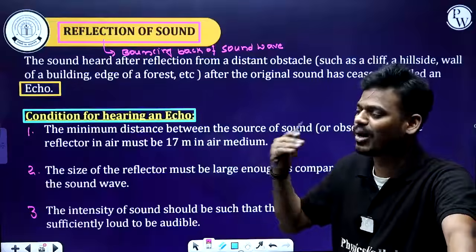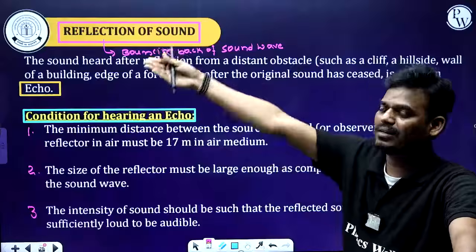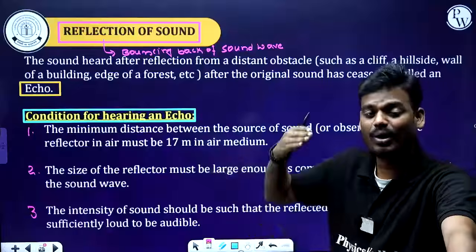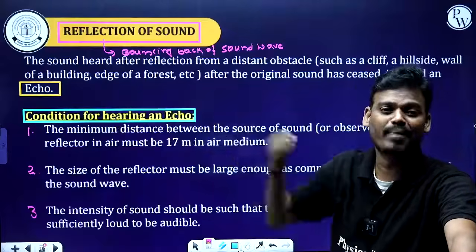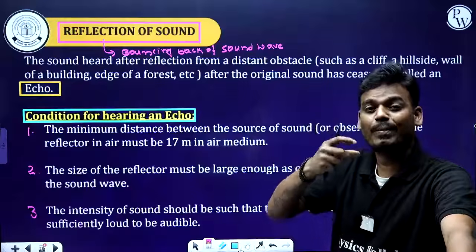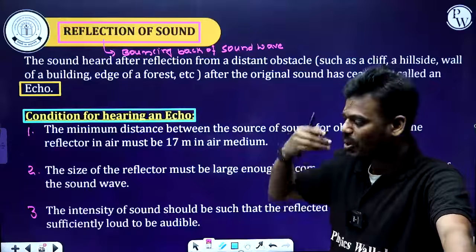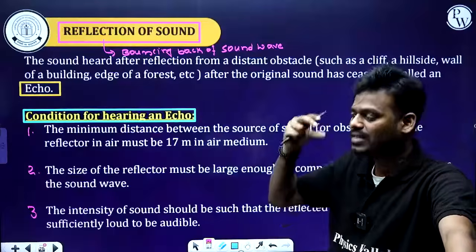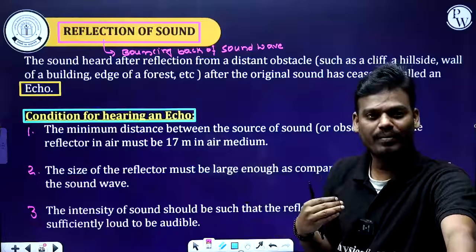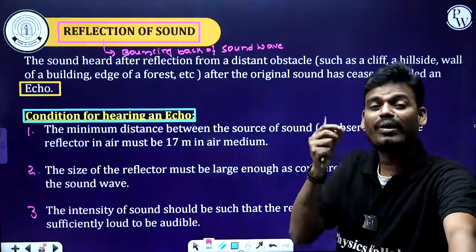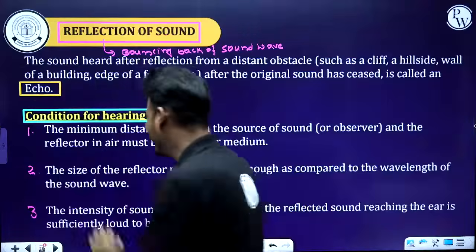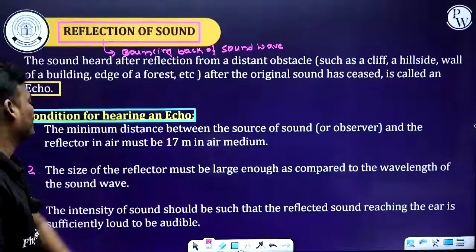Not possible, because it is not loud enough to reach the reflector, because this sound will be absorbed by the medium, that is the air medium. The sound will not reach the reflector and come back. Okay. Third condition, the loudness of a sound should be sufficient so that if I produce a sound, the sound should reach a reflector and come back. That means echo. And the loudness of the sound should be sufficient. Right. So these three conditions are for hearing an echo.